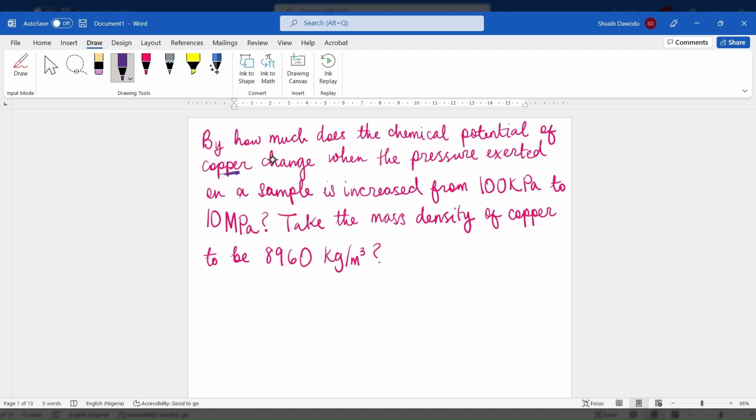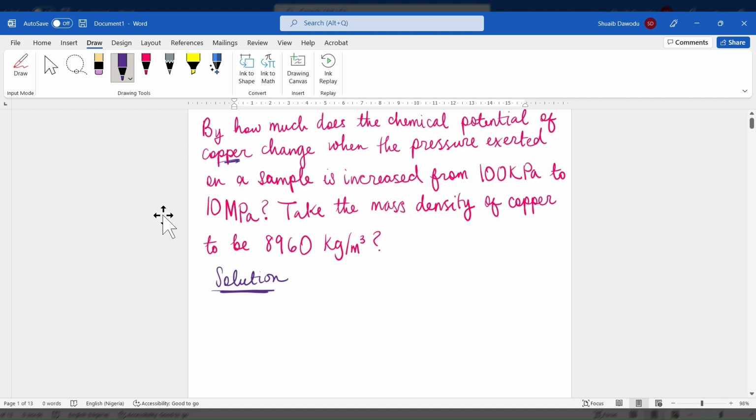So this question is asking, by how much does the chemical potential change? Since we're doing a question that involves calculation, the best thing is to read the question properly and write out the parameters. We have by how much, we have chemical potential, we have change. So what they're requiring us to solve for is just the change in chemical potential.